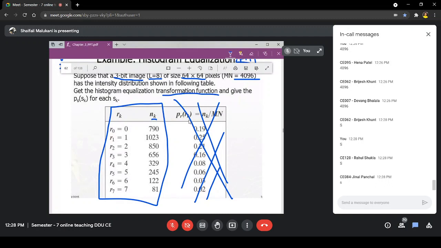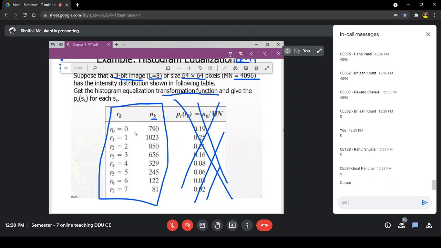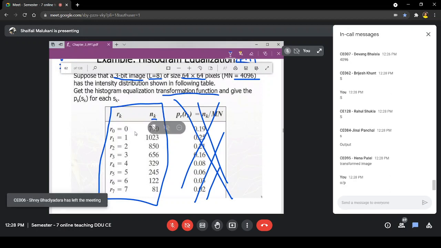R was the input image. What is S? What exactly does it signify? R is input, then S is the output image. Yes, the transformed image is the question to you. Transformation function means the transformed image is the question to you.